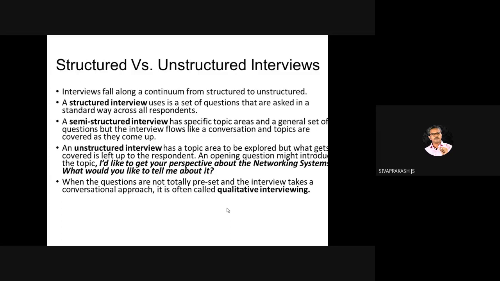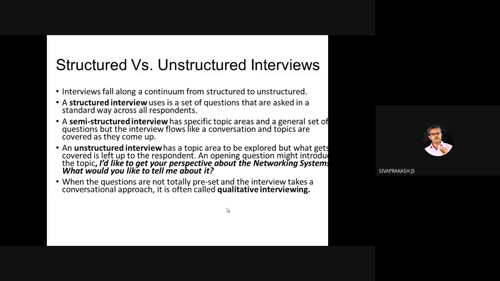In an unstructured interview, only the topic is defined, like networks or employment status. The interview goes around the topic, and the interviewer has to collect whatever the respondent says and analyze those answers.